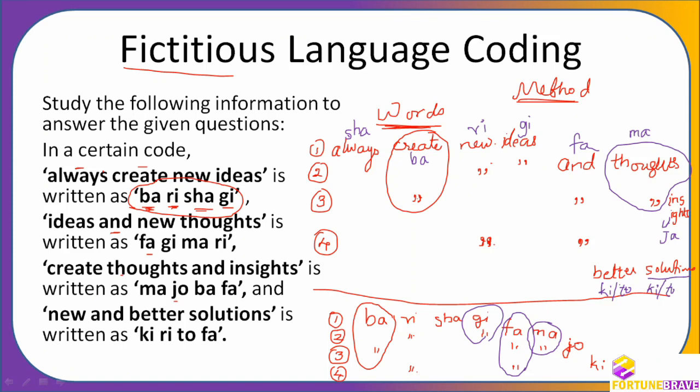So this will have two codes. We have got almost all of them, only two remaining, with two codes and two words, so they can go either way. Better can be KI or TU, solution can be KI or TU.